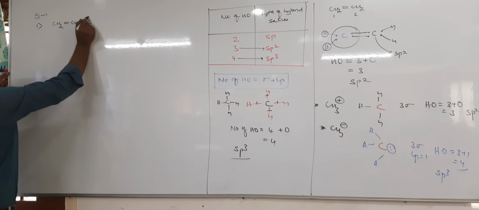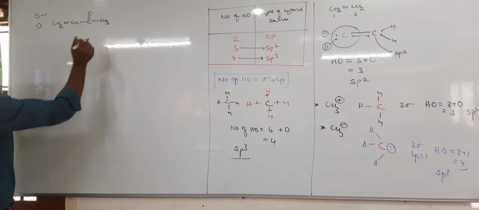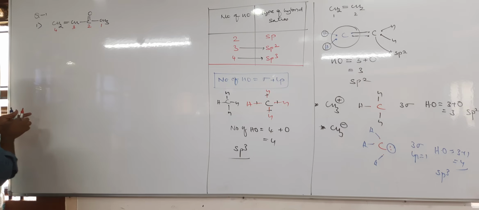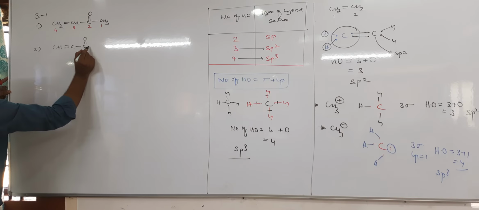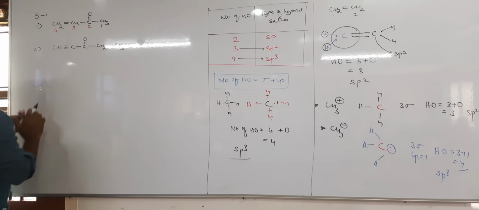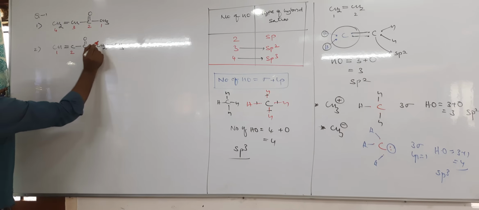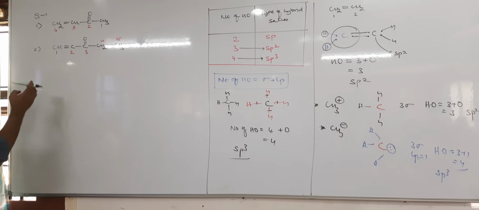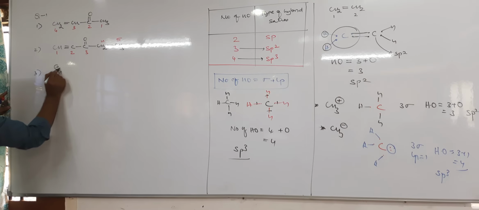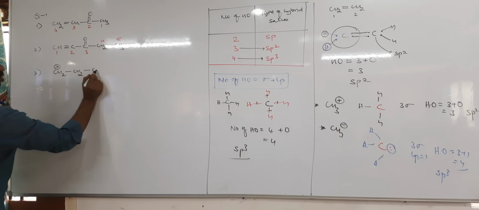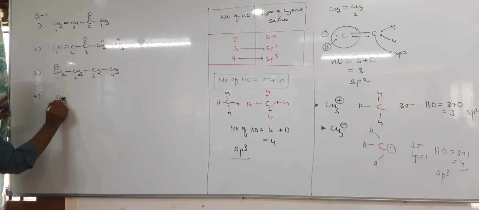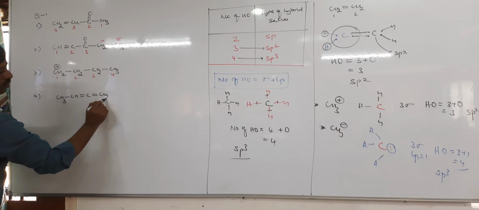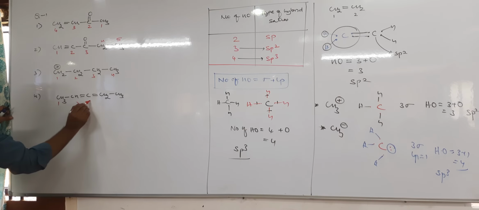CH2 double bond CH, this is 1, 2, 3, 4, next 1, 2, 3, 4, 5, and another 1, 2, 3, 4, and 2, 3, 4, 5.